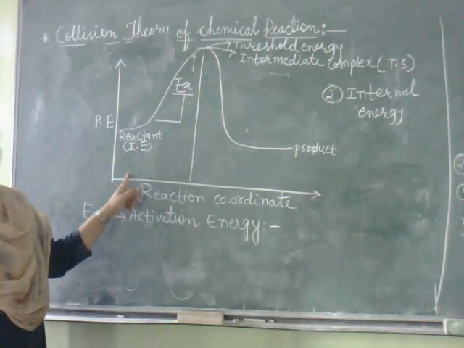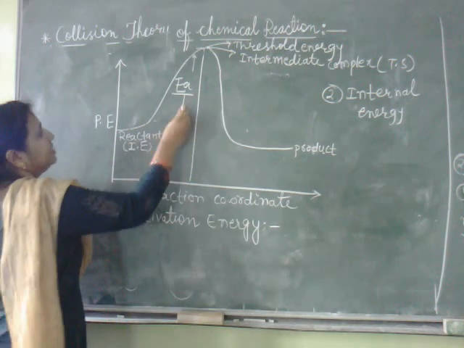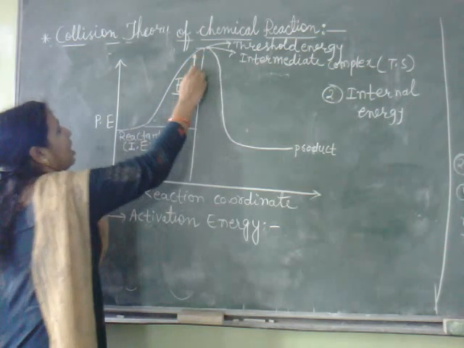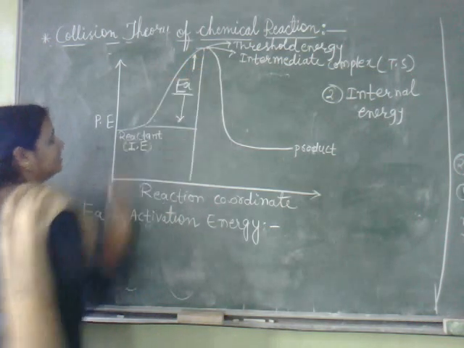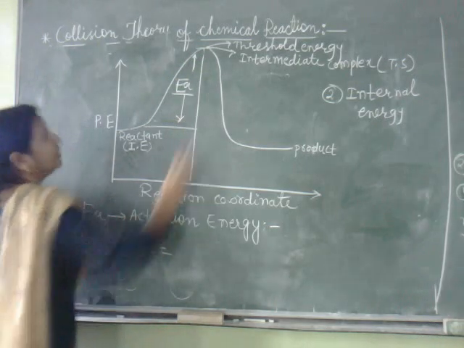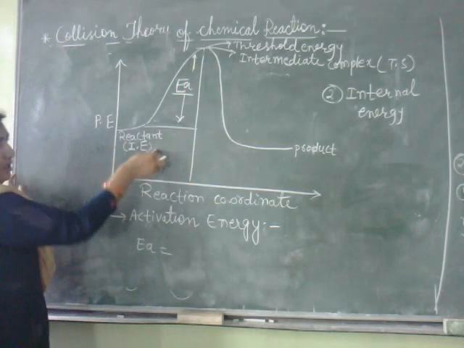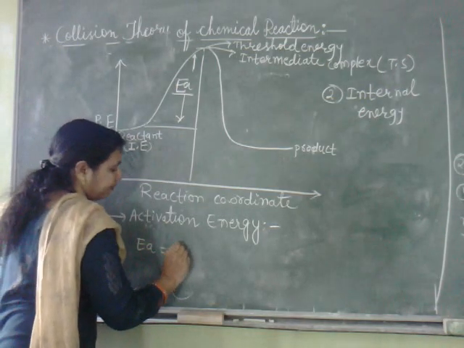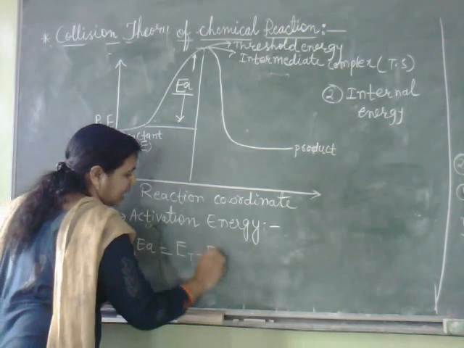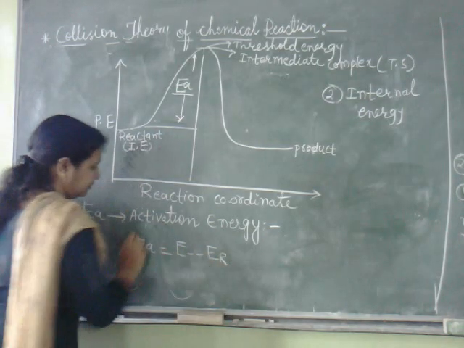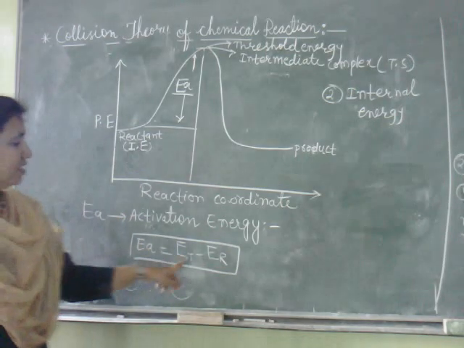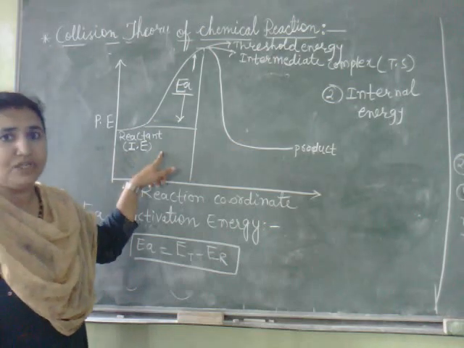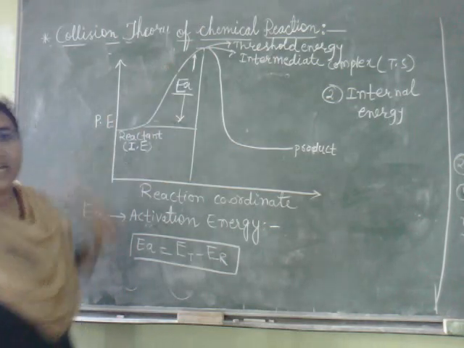So we can say activation energy is the difference between threshold energy and the energy of normal molecules. So EA is equal to ET minus ER. Activation energy means threshold energy minus energy of normal molecules.